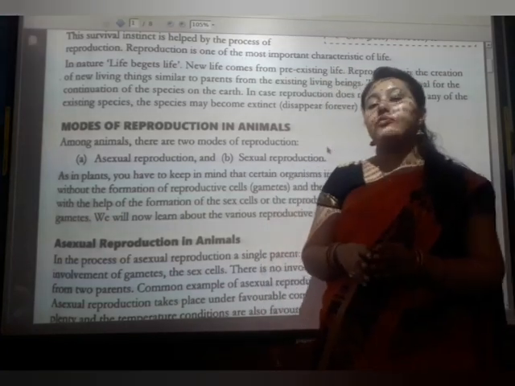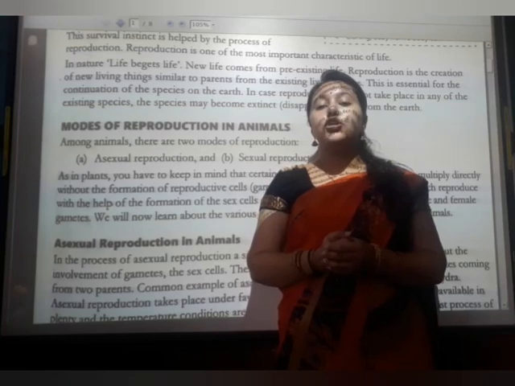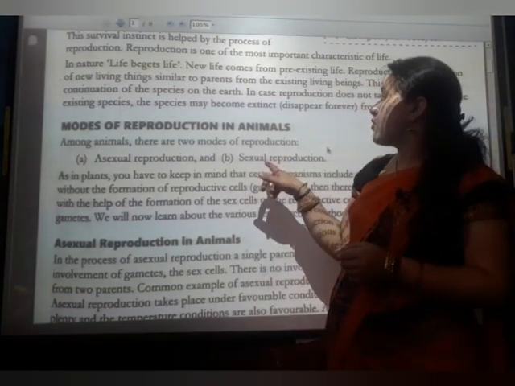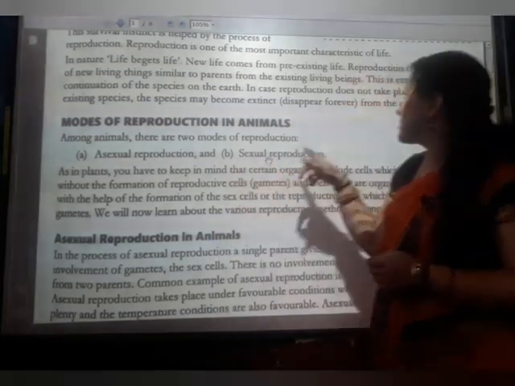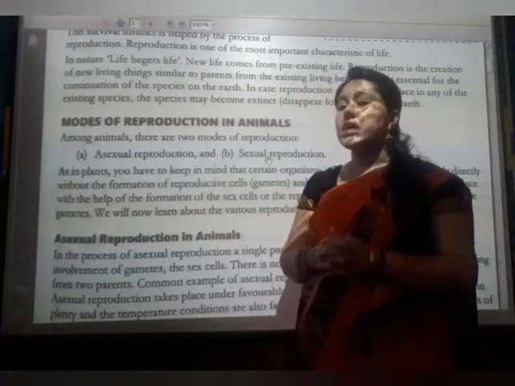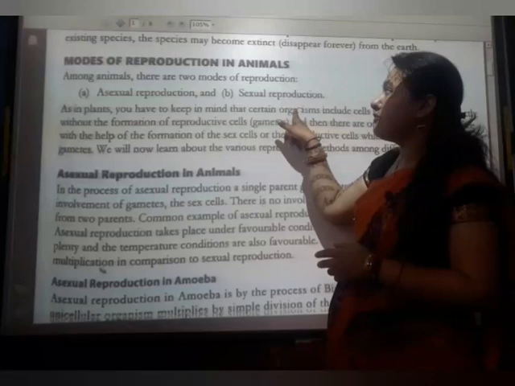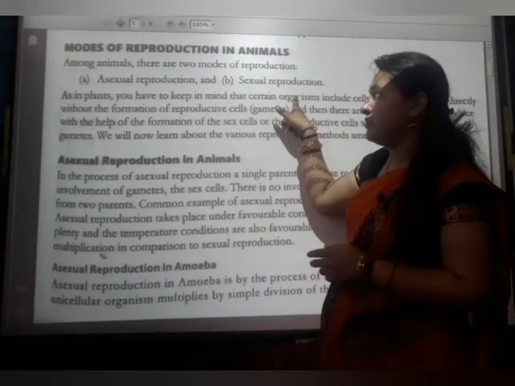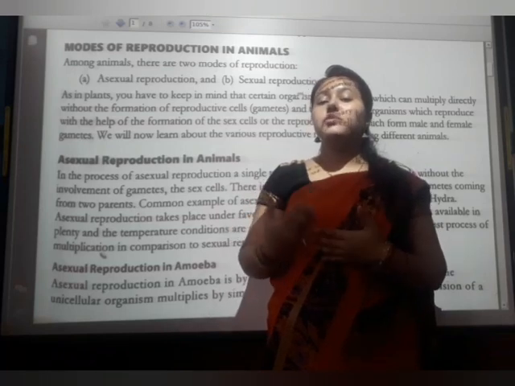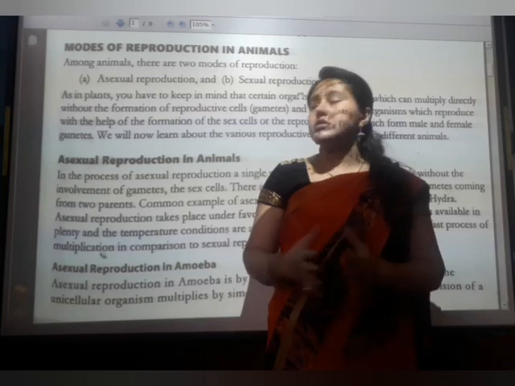This is why reproduction is essential, because it helps in the continuity of generation after generation. If reproduction does not take place in any of the existing species, the species may become extinct from the earth. If reproduction were not there, what would happen? The existing species would not be found, meaning they may be lost.